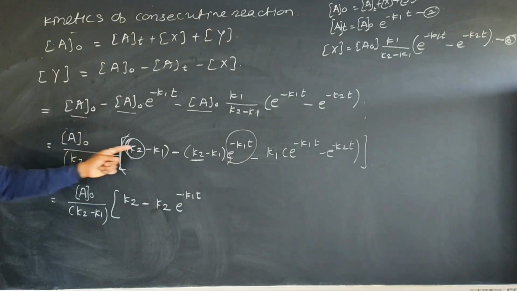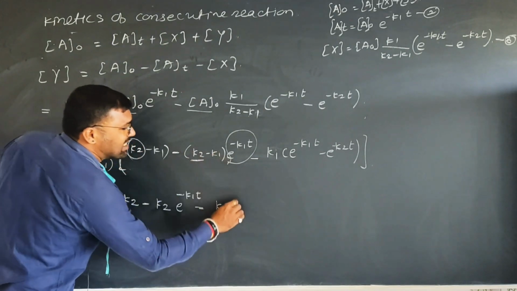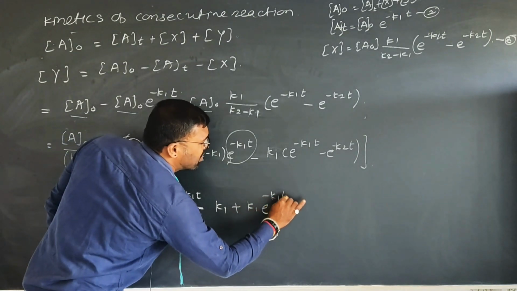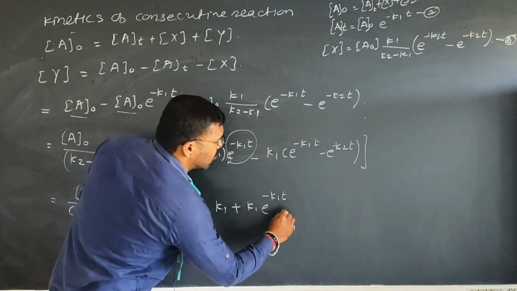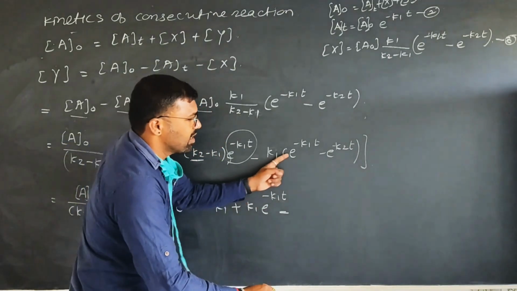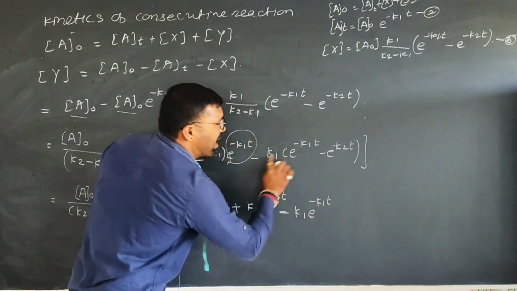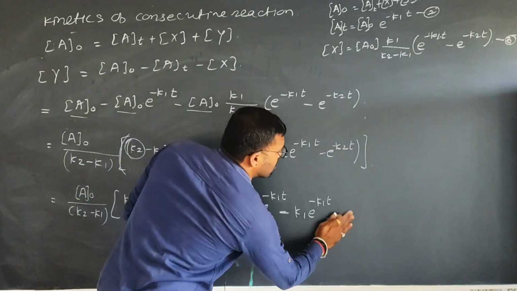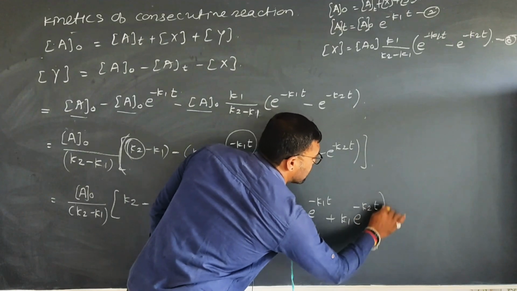Okay, the remaining term is minus k1, minus minus becomes plus k1 into e raised to minus k1 into t because it is a multiply term. Here minus k1 into e raised to minus k1 into t, minus minus becomes plus k1 into e raised to minus k2 into t.